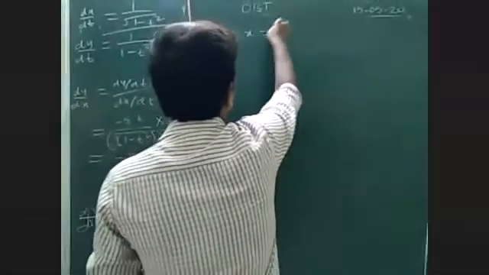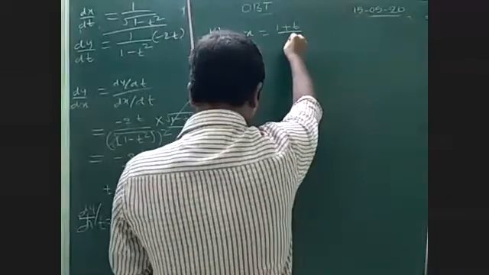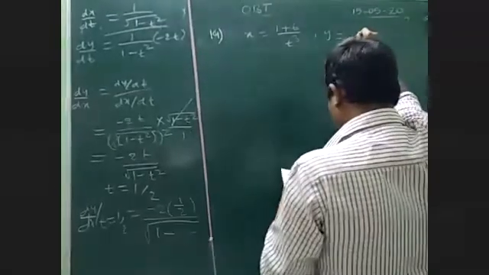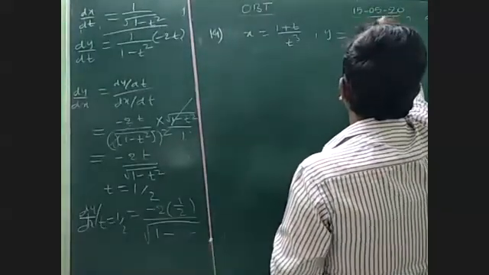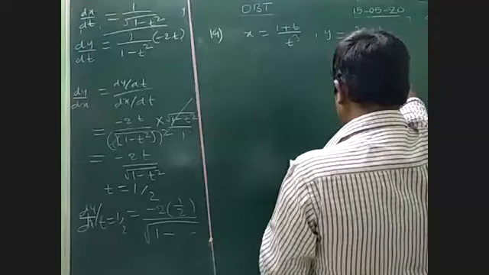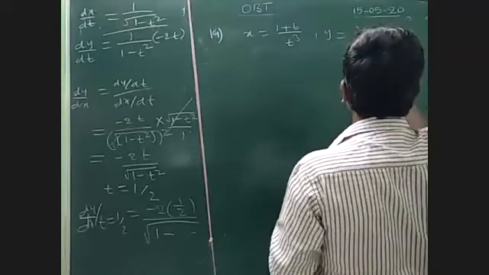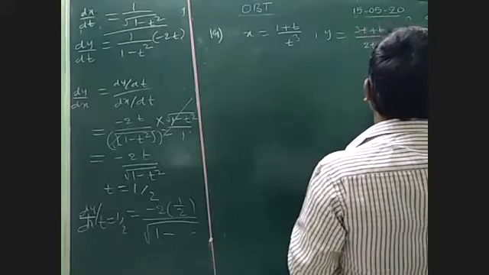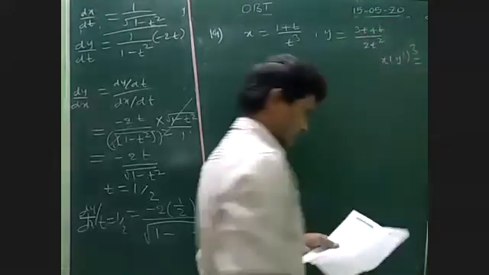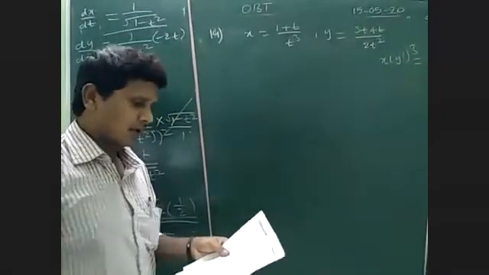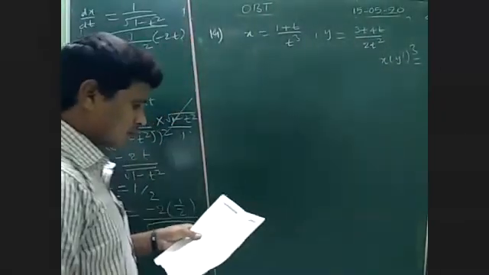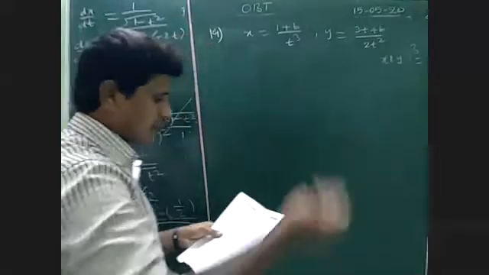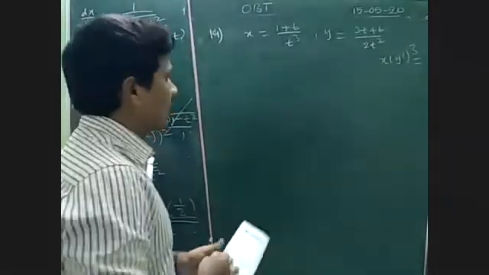In the 19th, they have given x is equal to (1 plus t) by t cube, y is equal to (3 plus 4t) by 2t square. They are asking the value of x into y dash cube. Is x y dash cube equal to 1 minus y dash, or 1 plus y dash minus 1, or only y dash? Let us see.